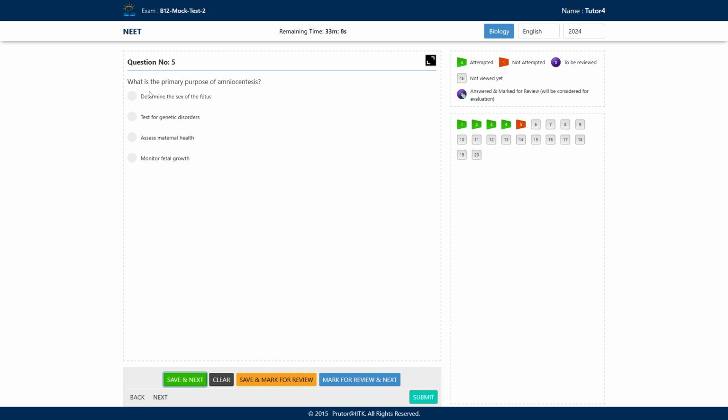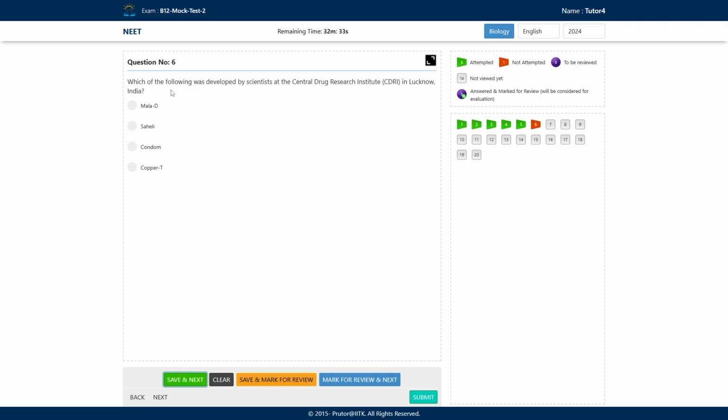So what is done in amniocentesis? The amniotic fluid is collected from the amniotic sac, and this amniotic fluid is analyzed. Because this amniotic fluid consists of fetal cells, the chromosomes in these cells are analyzed for any chromosomal abnormality, and with this, genetic disorders can be tested. So option B will be the correct answer here. The primary purpose of amniocentesis is to test for genetic disorders such as Klinefelter syndrome, Turner syndrome, and sickle cell anemia.